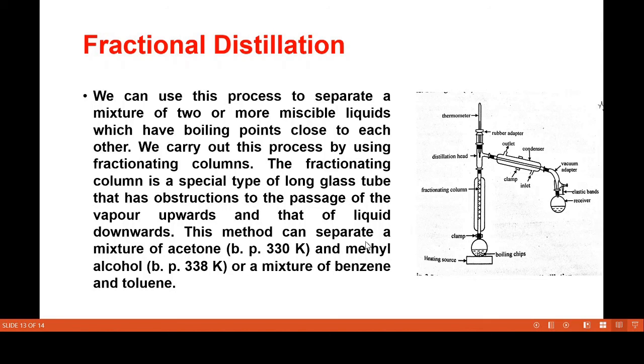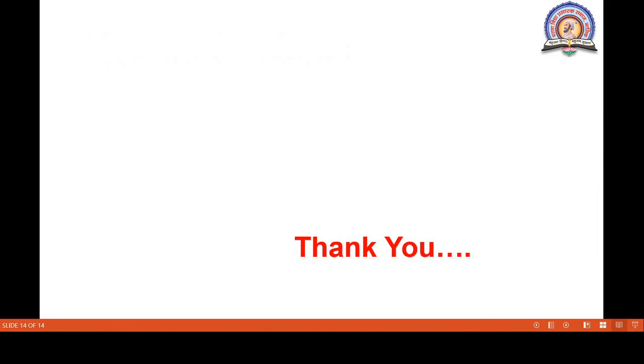This method can separate a mixture of acetone, whose boiling point is 330 Kelvin, and methyl alcohol, which has 338 Kelvin. That means the difference is only 8 Kelvin. It can also separate a mixture of benzene and toluene. Such mixtures of organic compounds are separated by the fractional distillation technique. Only remember that the boiling point difference is very close. Such compounds are separated by using a fractional distillation column.